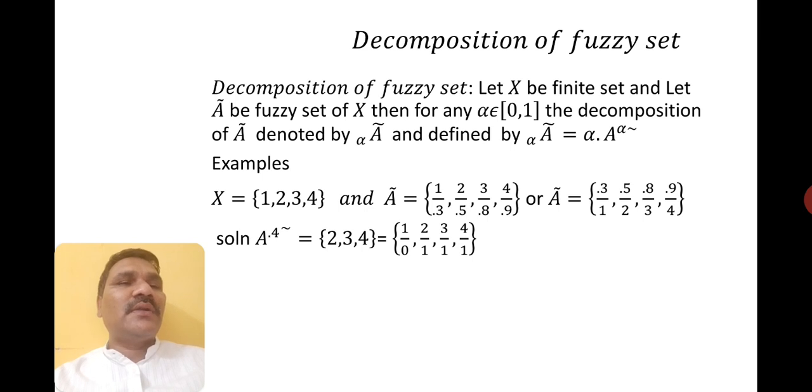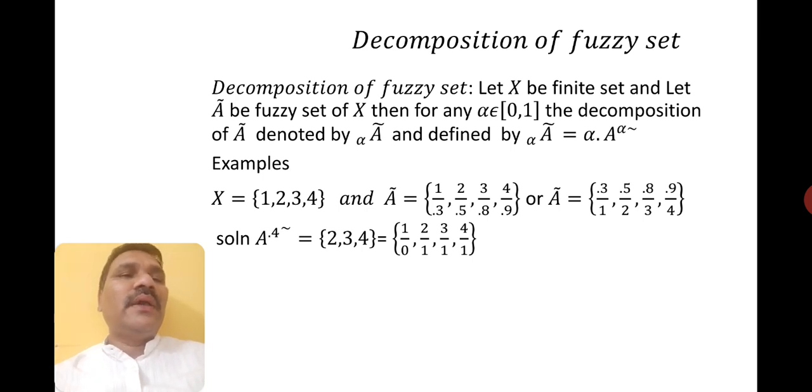Let me first go for alpha cut. What does alpha cut mean? You will see how we will write this one. (1, 0.3), (2, 0.5), (3, 0.8), (4, 0.9), like that you will write.